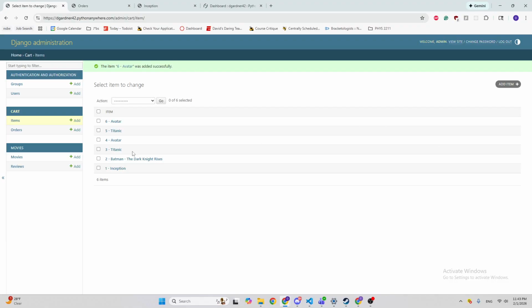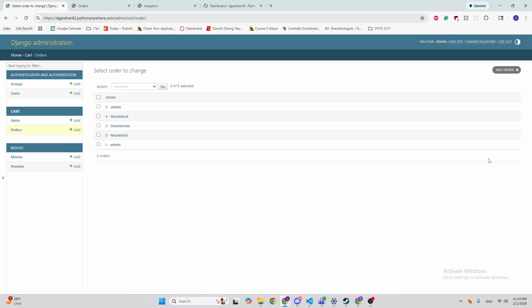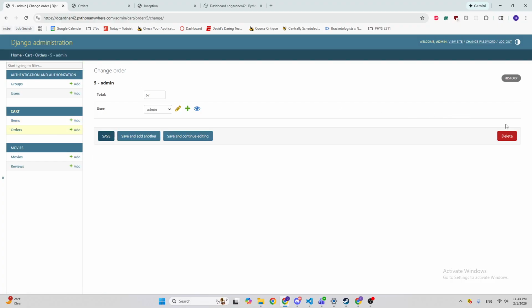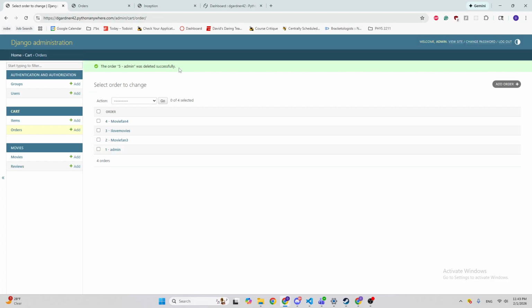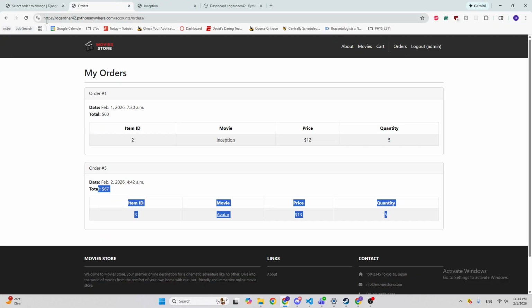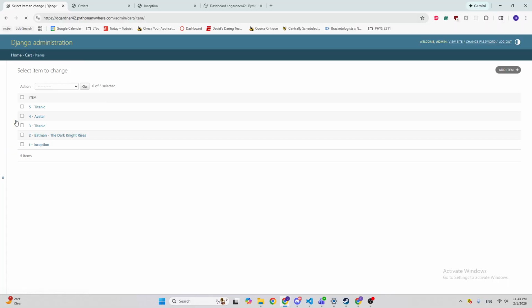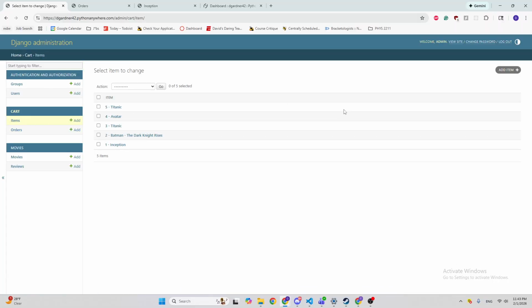So, and if we want to delete it, we can delete the admin, and after that, it also deletes the item as well. So that Avatar item is also gone. And so I think that's basically everything. But yeah,